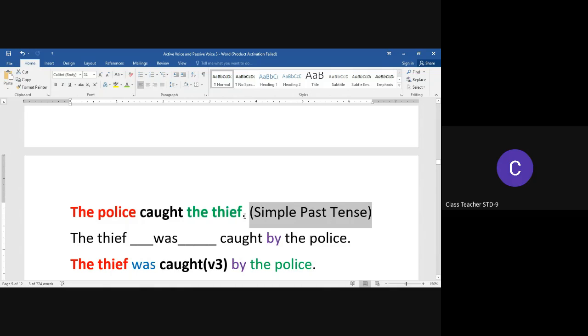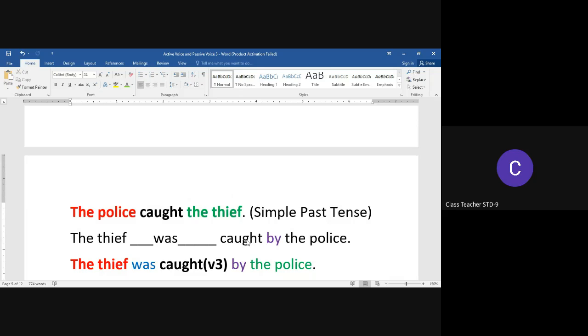So the simple past tense will be indicated by the helping verb "was," because "was" is the helping verb that agrees with third person singular for simple past tense. And then we have the main verb transformed to the V3 form. So that is why we have "caught," which is the V3 form of catch.